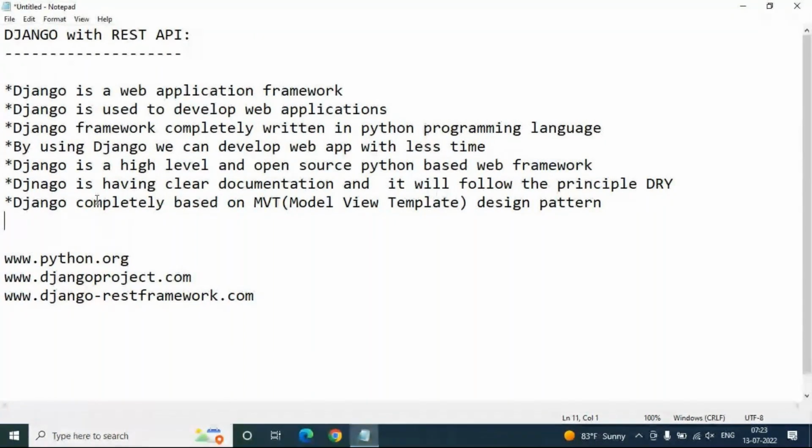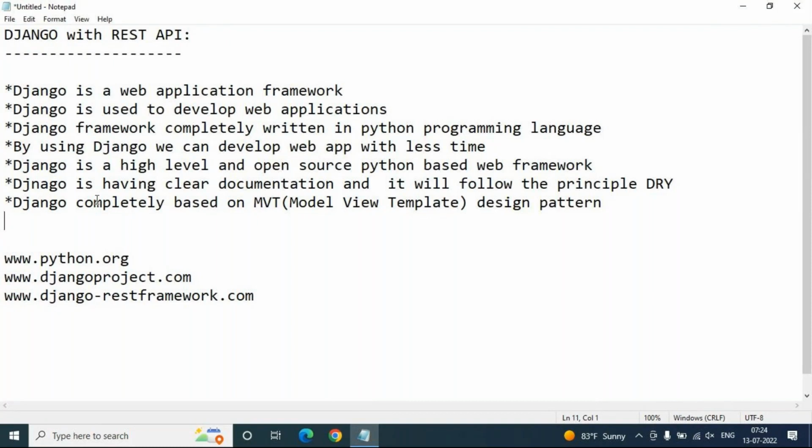So model represents the database. View represents Python logic, like business logic code. Template represents the HTML template, meaning the presentation layer. I will explain clearly what exactly model, view and template are. This is completely a design pattern.